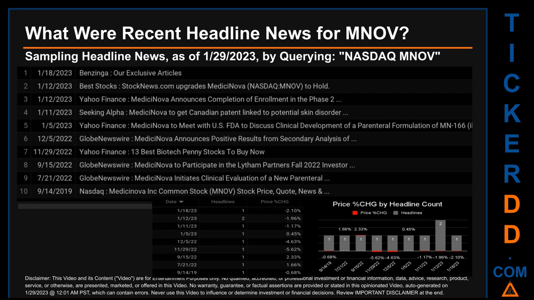Tuesday, November 29, 2022 was the day with the highest percentage change in price when we compare opening versus closing price for the ticker. The day saw a drop of -5.62% when MNOV opened trading at $2.67 and closed at $2.52. There was one found headline when Yahoo Finance published the headline that read, 13 Best Biotech Penny Stocks to Buy Now.